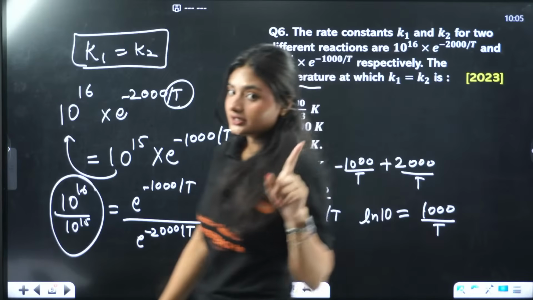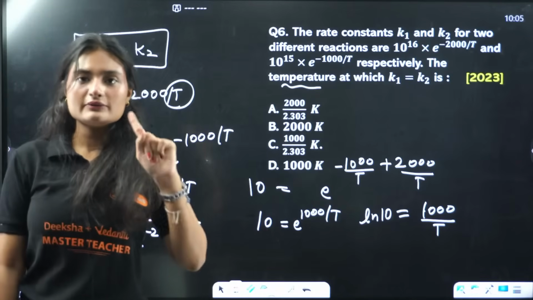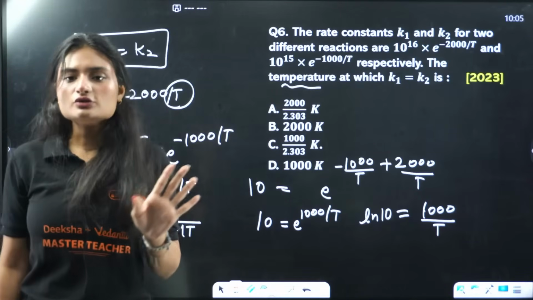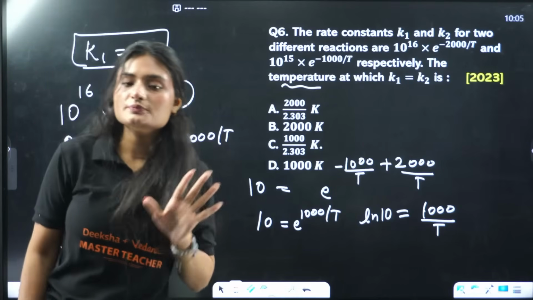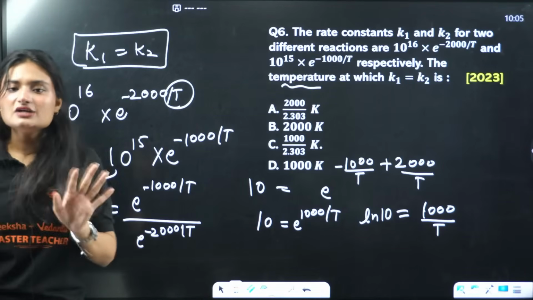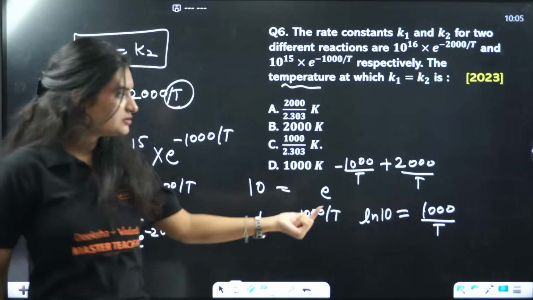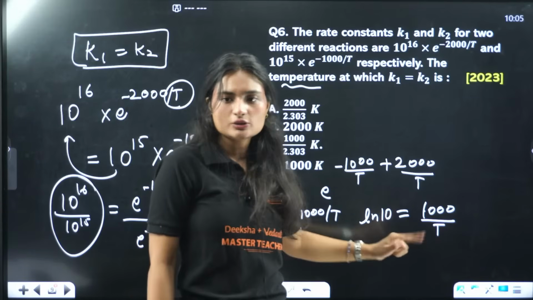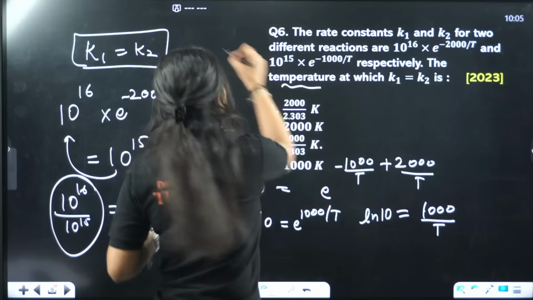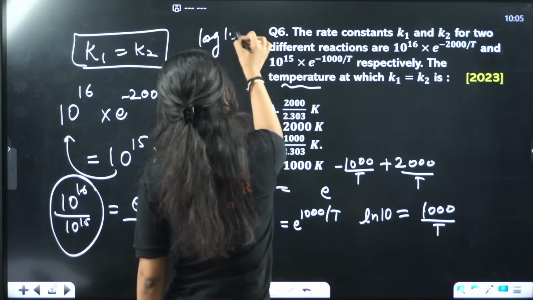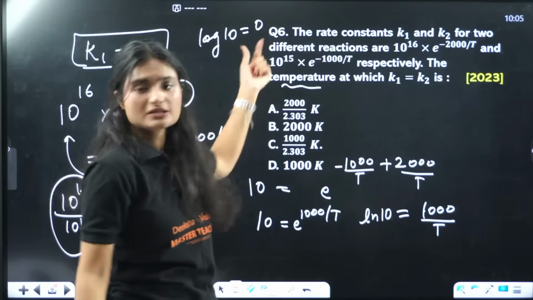Now one thing here, natural logarithm, which is ln, and log to the base 10 are not the same. You know that already. You can't just say ln 10 is equal to 1. Log of 10 to the base 10 is equal to 1.